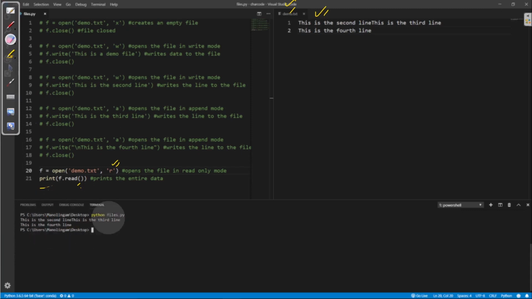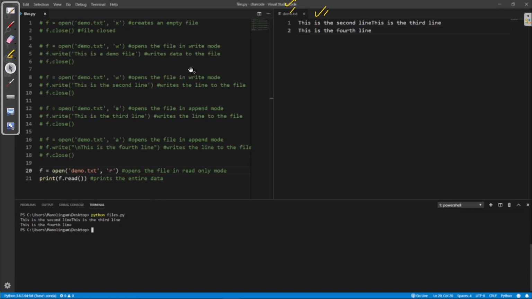Okay, this is my terminal. And here what I'm doing, I'm printing whatever is getting read. So the read function actually prints everything that is there inside your file. In the same way, here you can see it is printing everything inside your file.